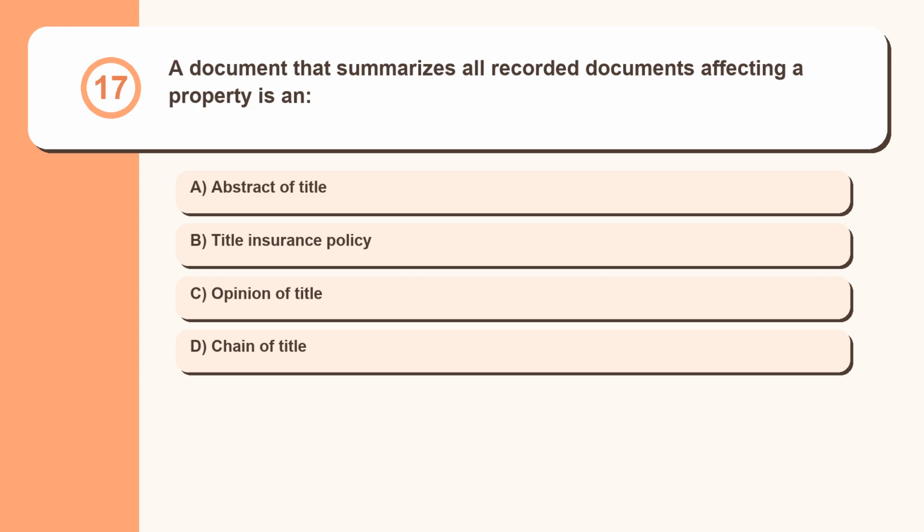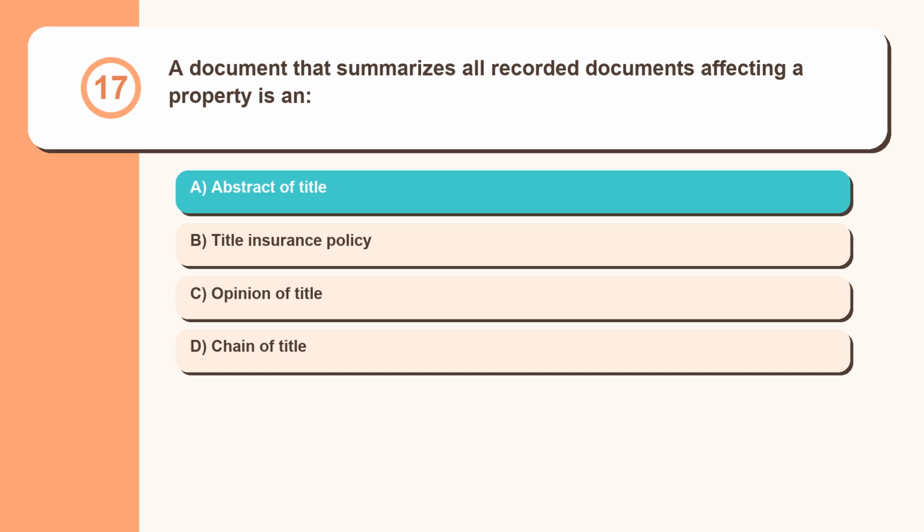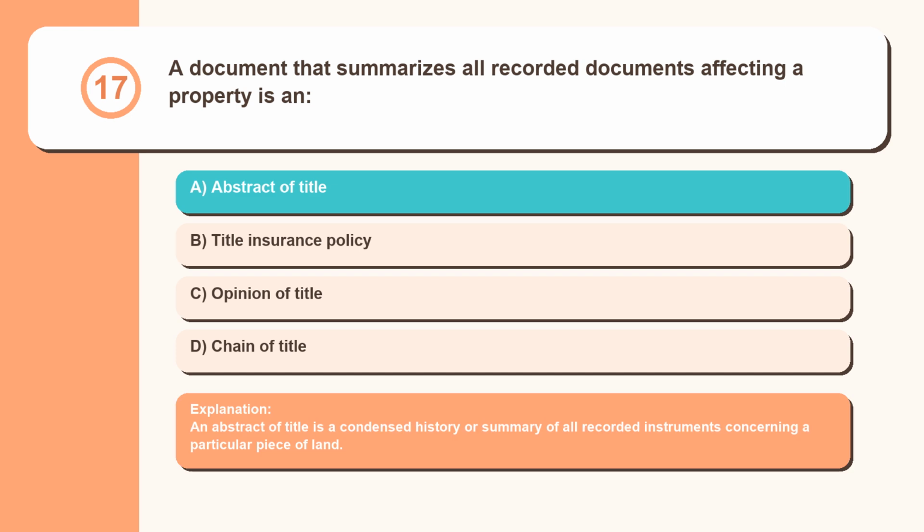Question 17. A document that summarizes all recorded documents affecting a property is an abstract of title, title insurance policy, opinion of title, chain of title. An abstract of title is a condensed history or summary of all recorded instruments concerning a particular piece of land.